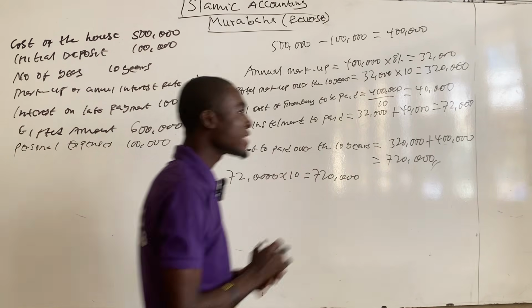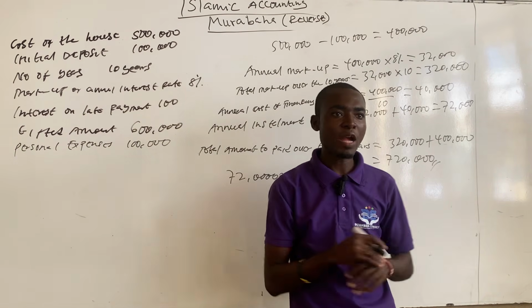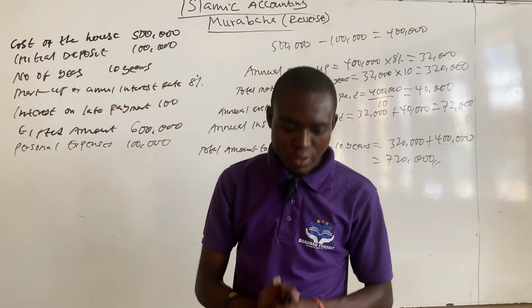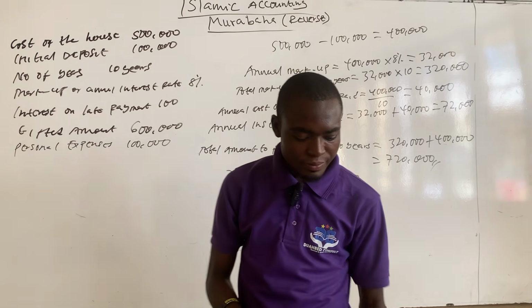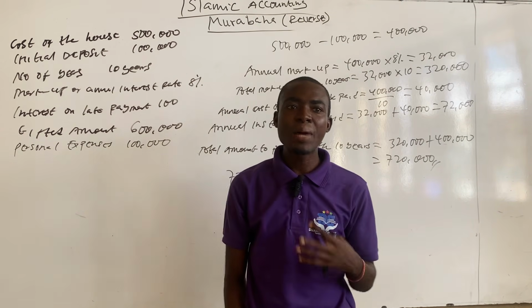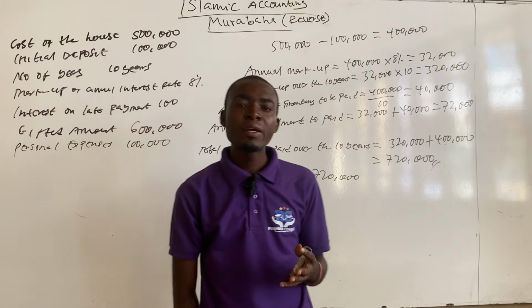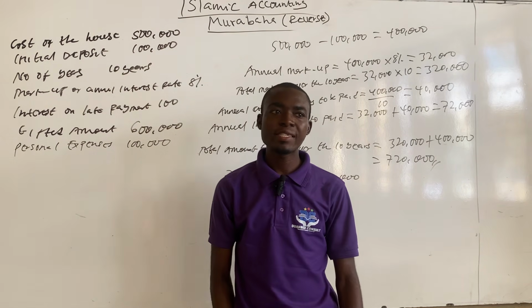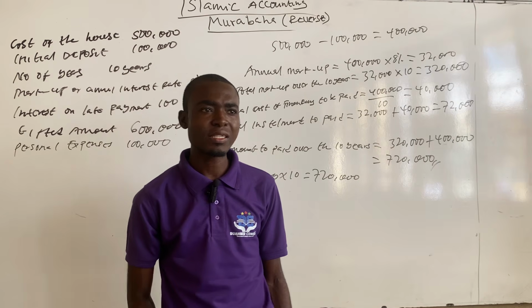So we are done with the necessary calculations. We are now coming to answer the question itself. The first requirement is to calculate the amount of charity that Imam Ghazali is supposed to give under the Accounting and Auditing Organization for Islamic Financial Institutions.